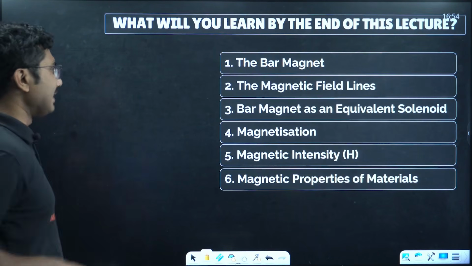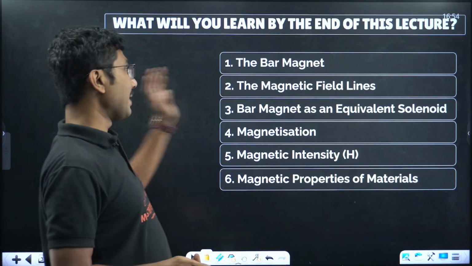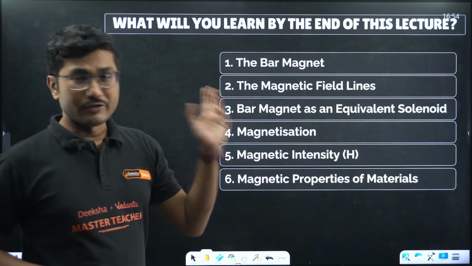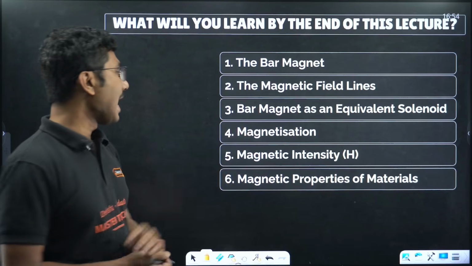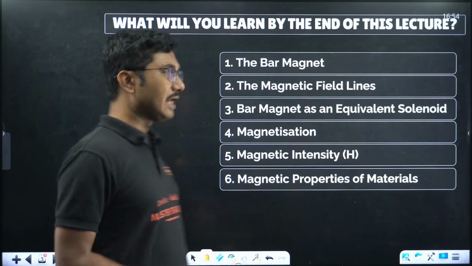Now let's see what are all the contents that we are going to discuss today. The bar magnet, the magnetic field lines, bar magnet as an equivalent solenoid, magnetization, magnetic intensity, as well as magnetic properties of material. So everything we will discuss in our session today.